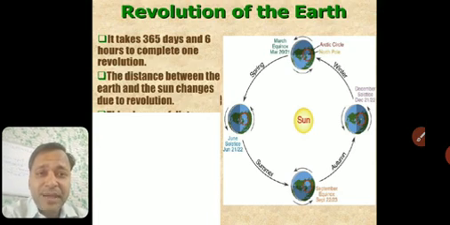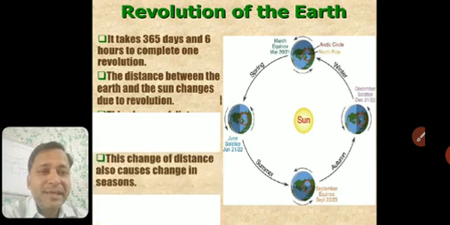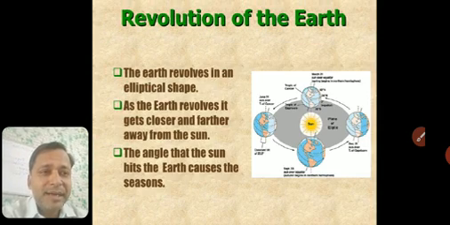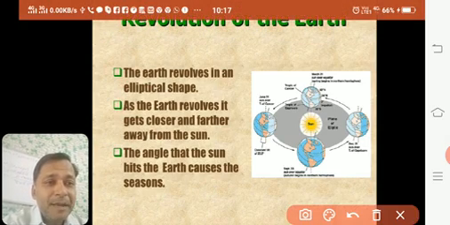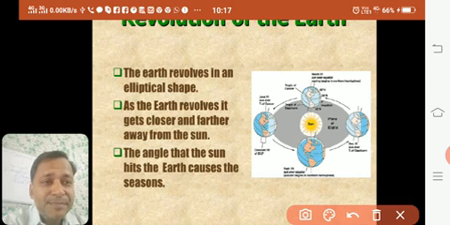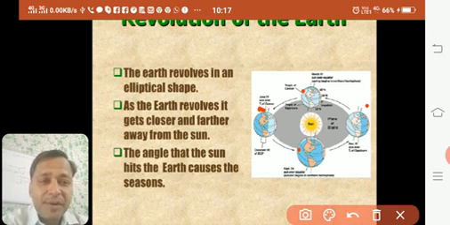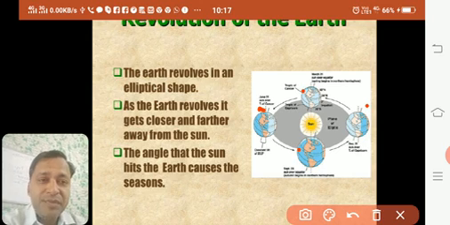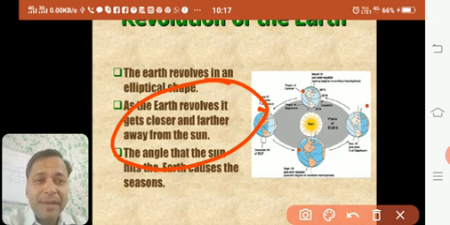The next thing about revolution: the distance between the Earth and the Sun changes due to revolution because it's an elliptical orbit. You can see here, the Earth is closer to the Sun in this position, and in this position it is far away from the Sun because of the elliptical shape.